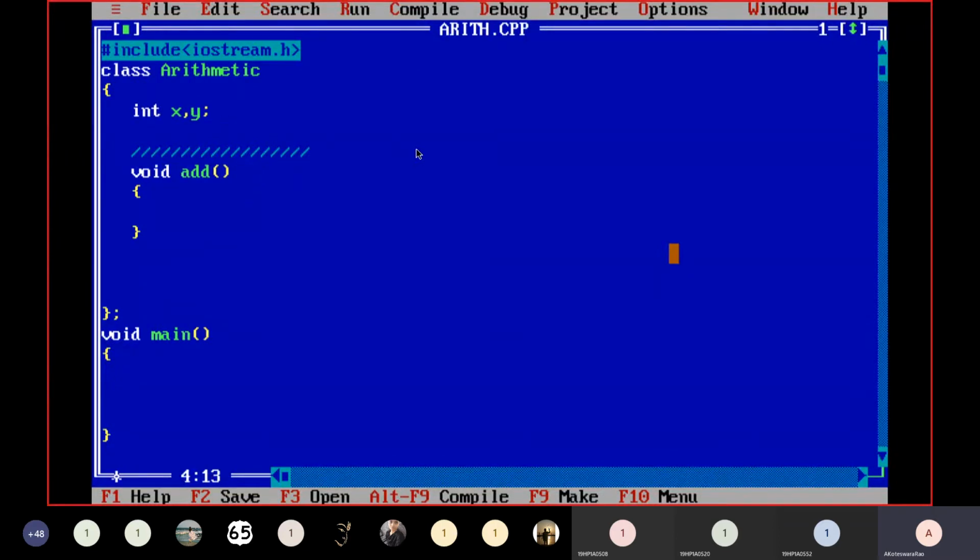Because here I declared class variables. This time I want to take some input data from the user through a function called read. First activity, I want to take input data from the user.